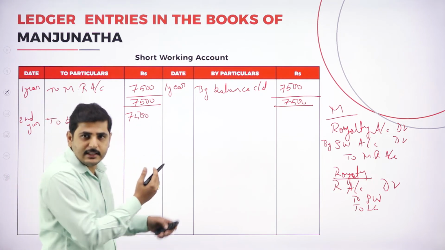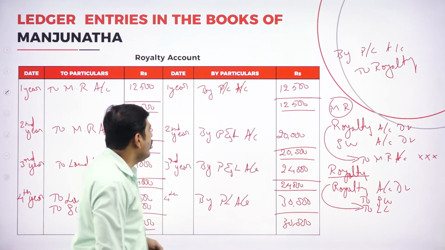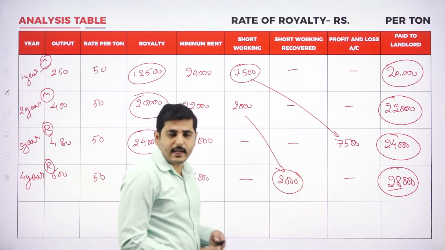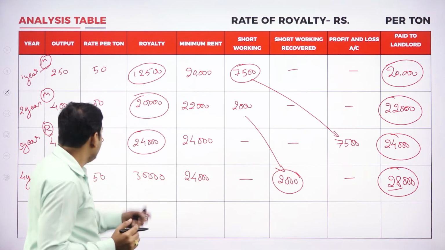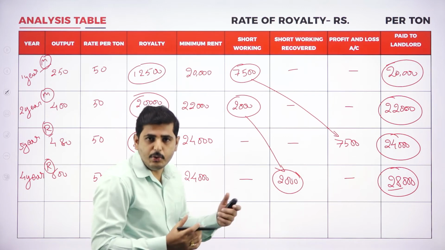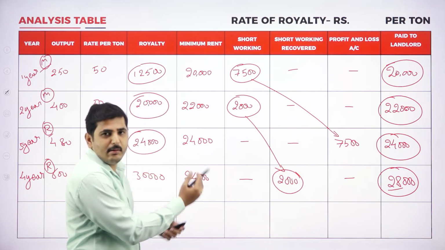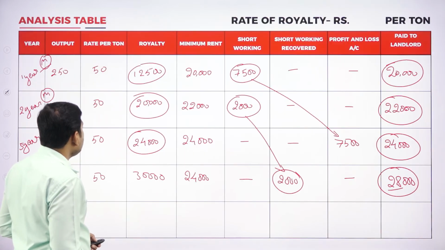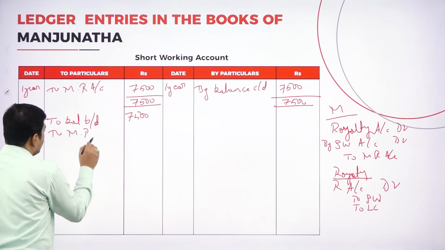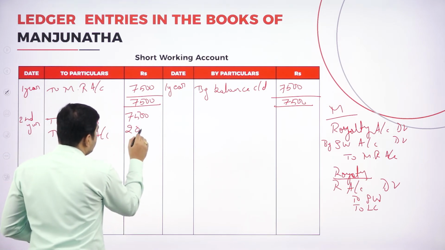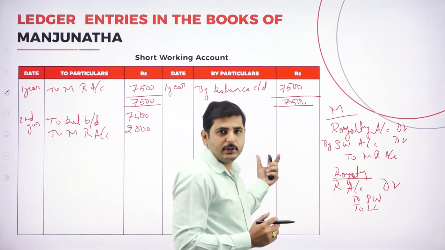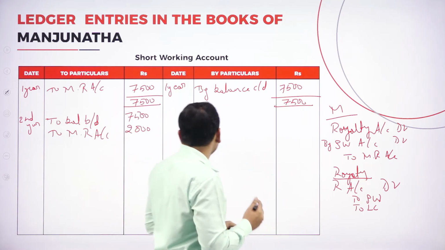Could we recover any 7,500 or any short working in the second year? No. So we could not recover any short working in the second year. So again the balance will be carried down. But here again we have a new short working of 2,000. If you have a new short working, again we have to write to minimum rent account. So the new short working is 2,000. Again we could not recover any short working in the second year also. Both the short workings will transfer to next year.